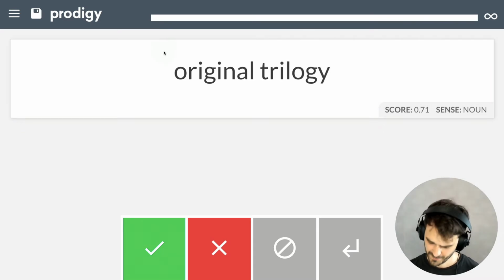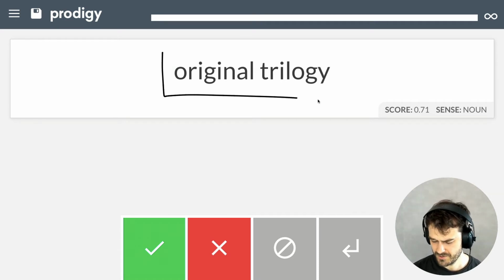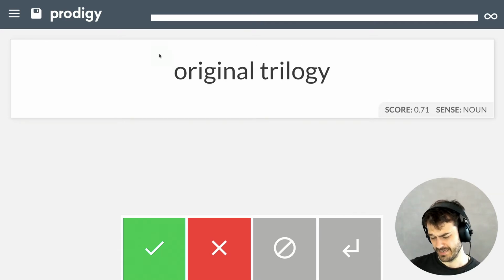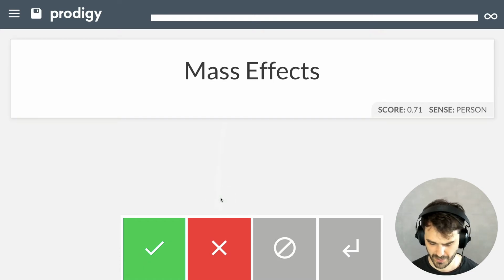Right, and this is an interesting one too. So in this case, there are lots of video games that appear in trilogies. If I'm not mistaken, Mass Effect, I think, is one. Maybe this is a reference to Halo back in the day that there were 3 video games. Either way, original trilogy is too vague. It might, in the end, refer to a video game, but it's not an actual video game itself. So I'm going to reject this one as well.